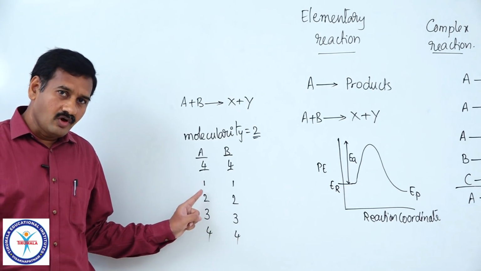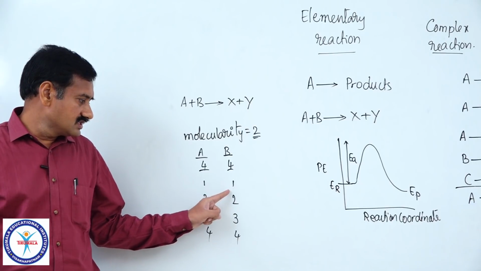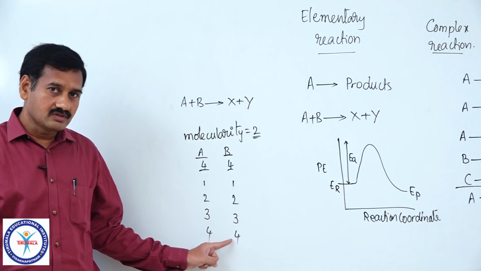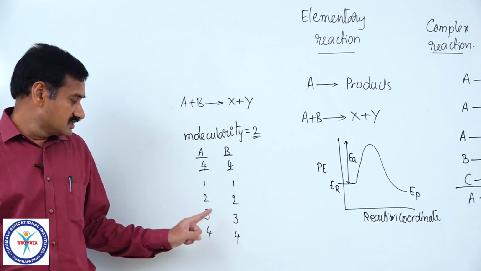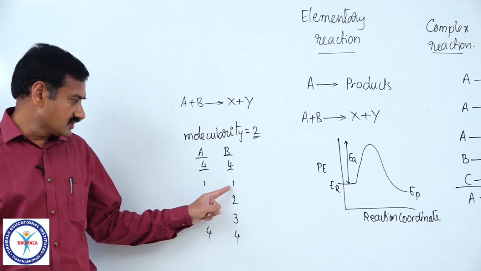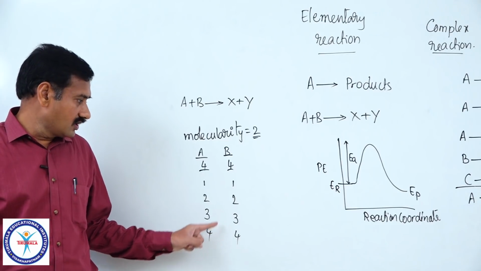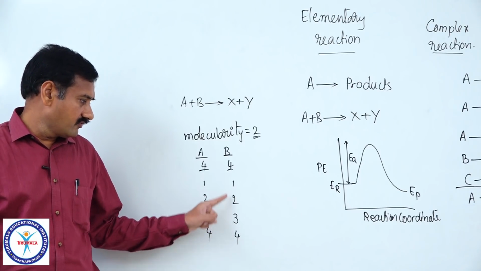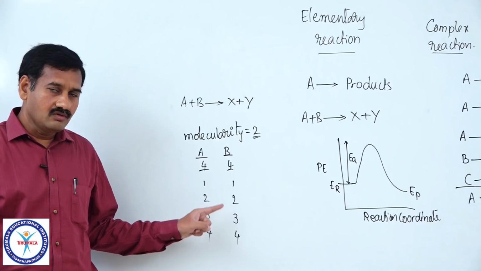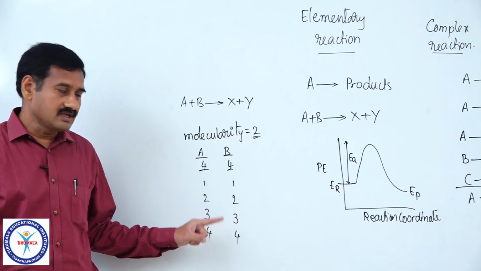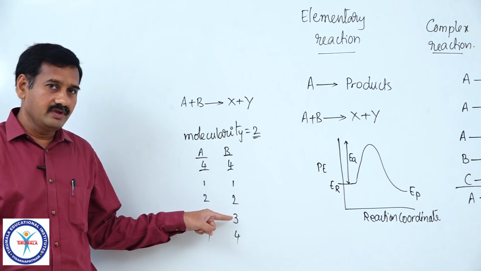Similarly, the second molecule of A also can make 4 collisions with 4 molecules of B. Similarly the third molecule, with the first, second, third, fourth. The fourth molecule also will be involved in 4 collisions. So, what is the total number of collisions taking place among these 4 molecules of A and B?